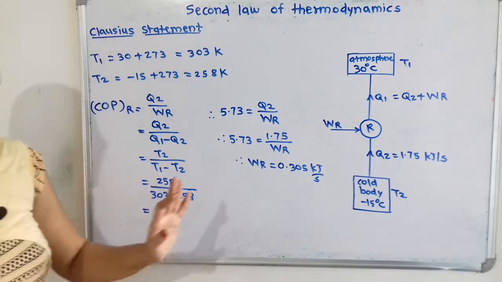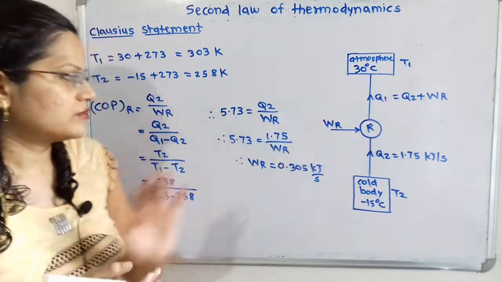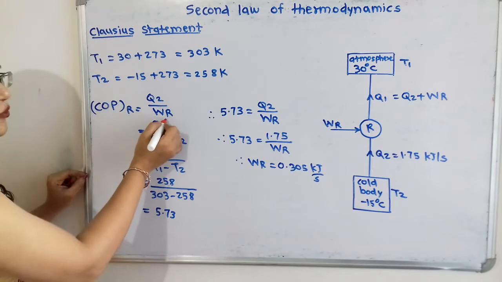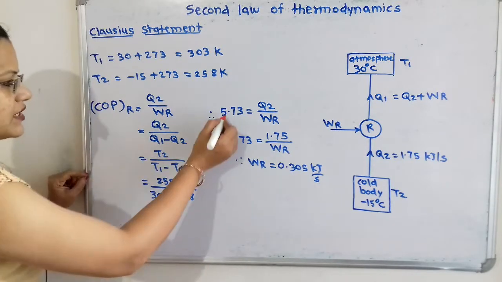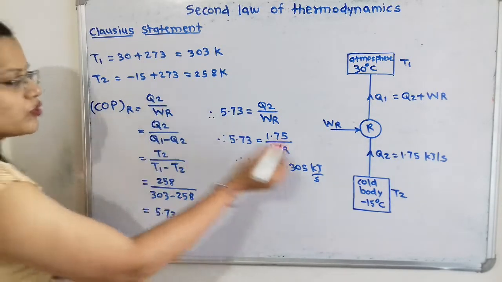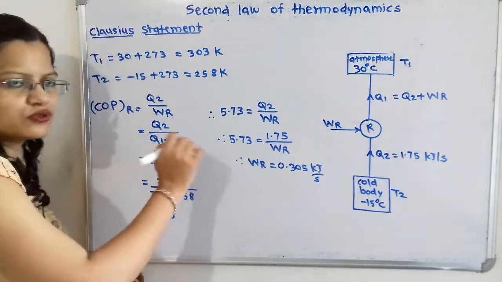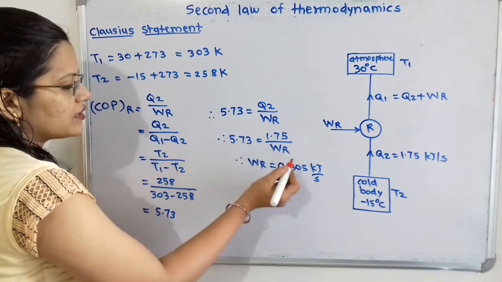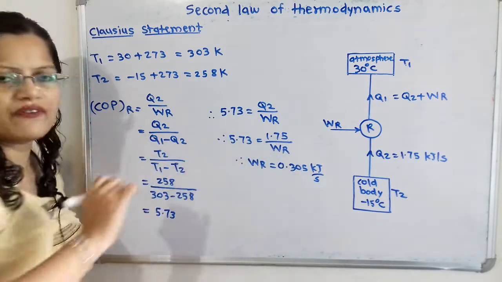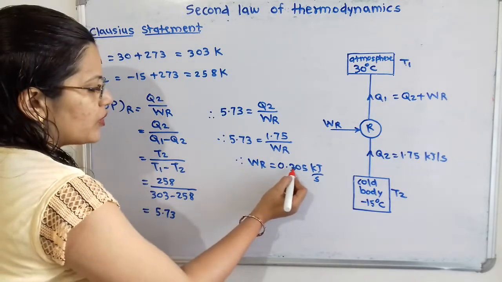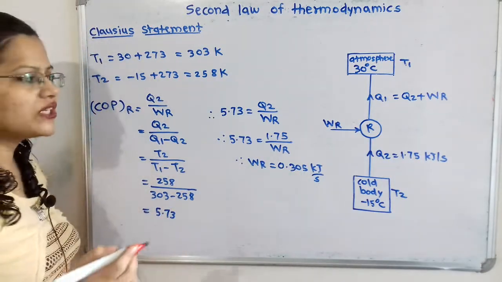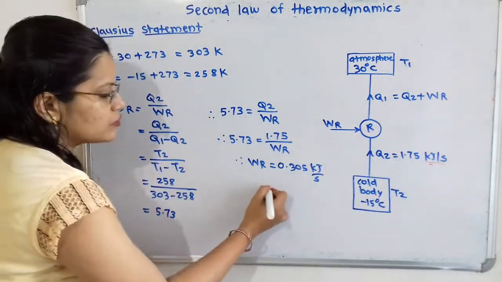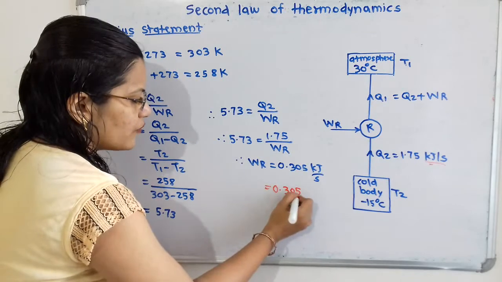Now we have to find out the WR. So for that we will again use this formula: COPR is Q2 by WR. COPR is 5.73. Then what is Q2? Q2 is given as 1.75 kilojoule per second. So if we put in the values, WR is equal to 1.75 divided by 5.73, so 0.305. And what is the unit? The unit remains the same as Q2, kilojoule per second. So we can also write 0.305 kilowatt.